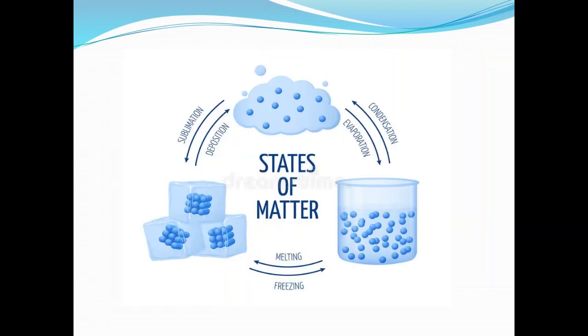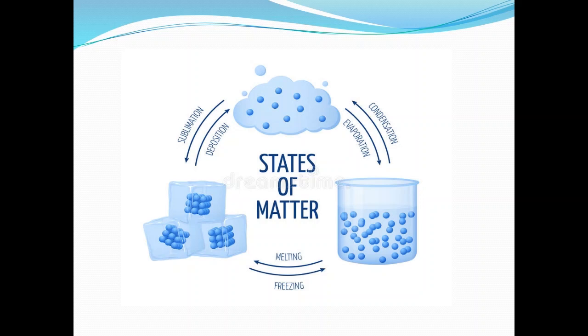Next, we can see the overview of the conversion of states of matter. Here, in the case of solid, the distance between the particles is very less. When we supply heat energy to that, the distance between the particles has increased and it has converted into the liquid form. Again, on applying heat to this liquid water, the distance between them has increased further and it has got converted into vapor.